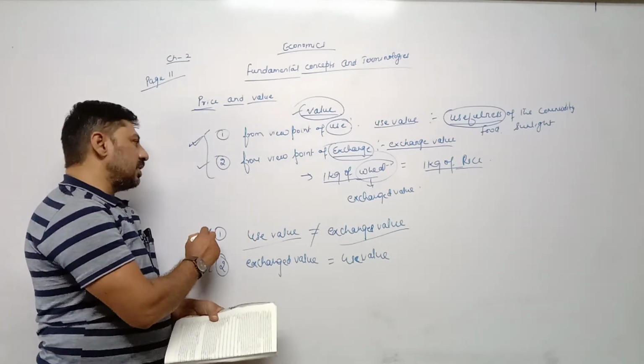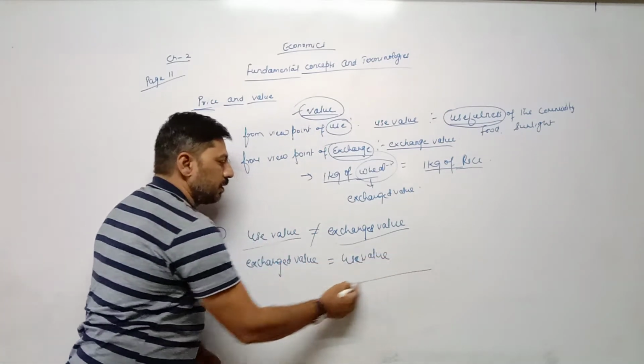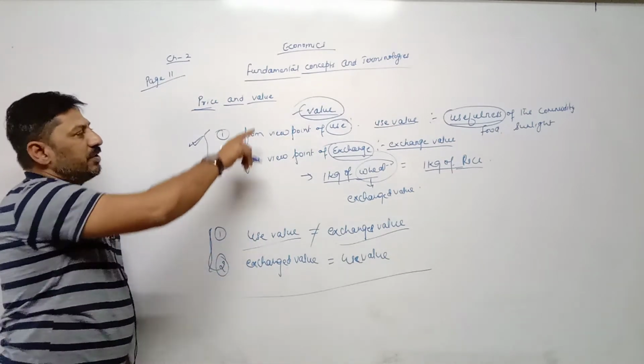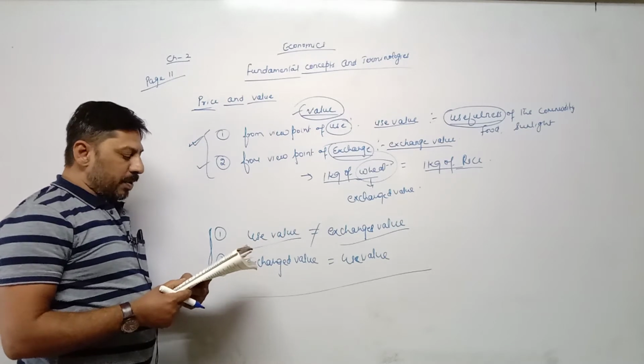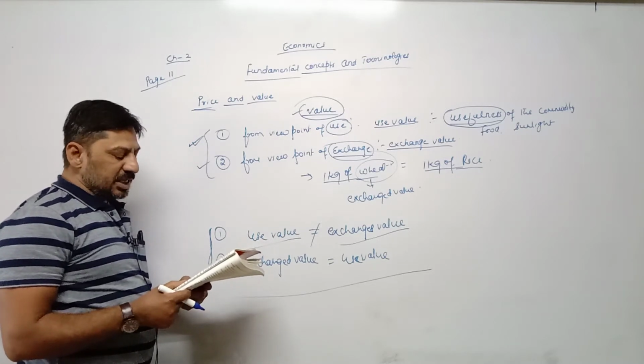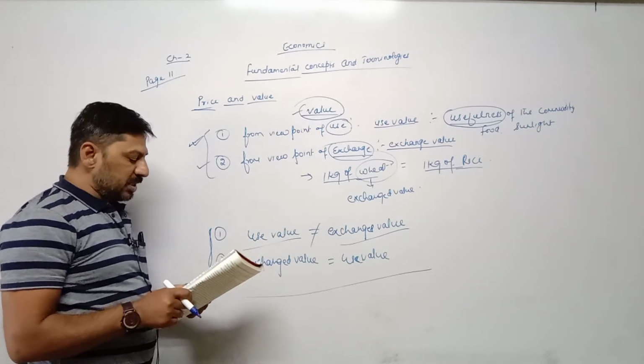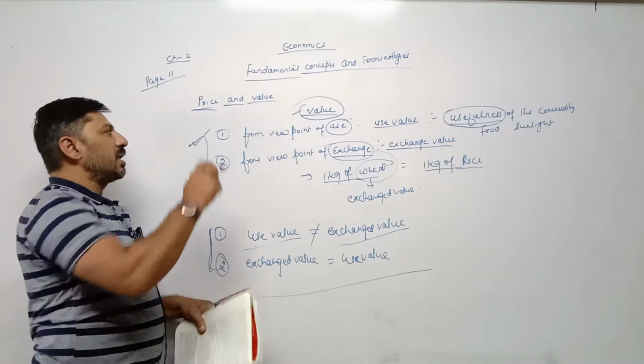So only up to this point you have to understand. First topic, value, is completed. Now price. If a commodity is exchanged for money, then such monetary exchange value is termed as price. One line explanation regarding price.